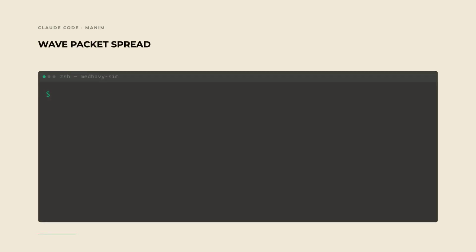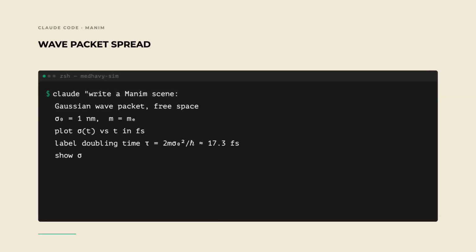The prompt: Claude Code Terminal. Claude, write a Manim scene, Gaussian wave packet in free space, sigma 0 equals 1 nanometer, electron mass. Plot sigma of t versus t in femtoseconds. Show the packet width reaching square root 2 times sigma 0 at the doubling time tau. Label the doubling time on the curve. Specify the formula, the constants, and what to draw.